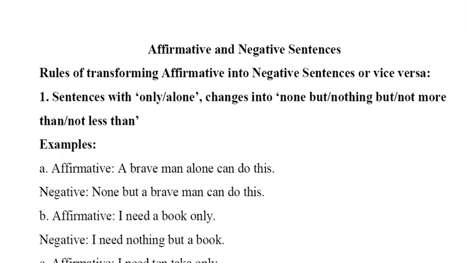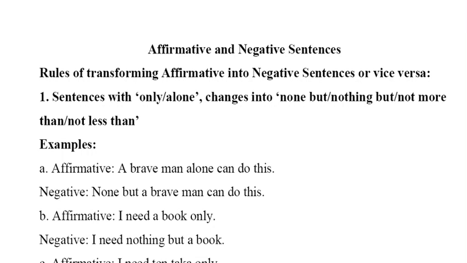None but for persons, nothing but for objects and things, and not more than, not less than for numbers, numerical values. So simply, the first rule: a sentence with only or alone will be changed to none but, nothing but, not more than, not less than.